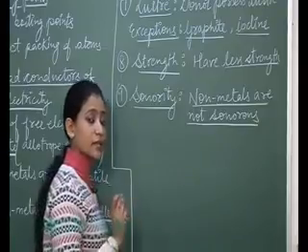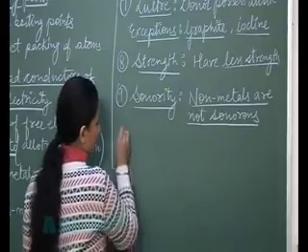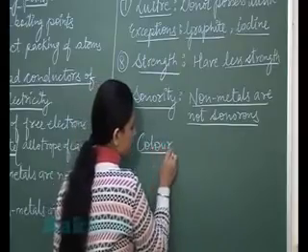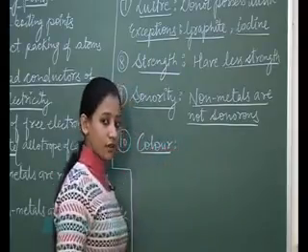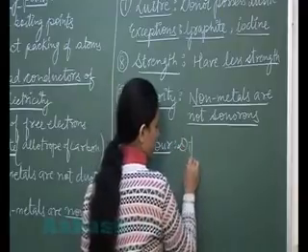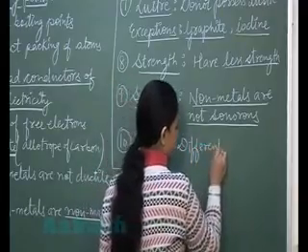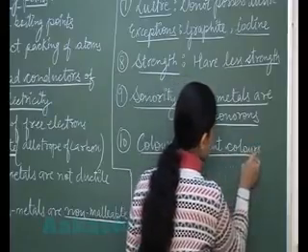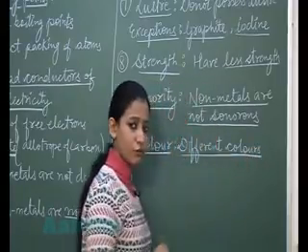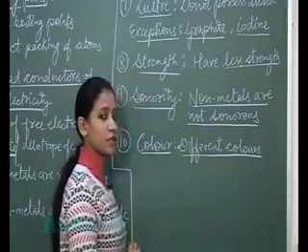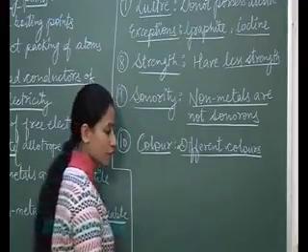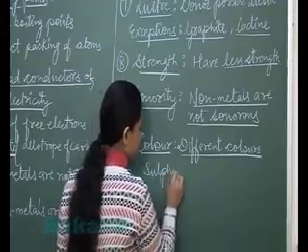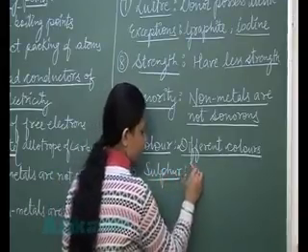Next physical property is their color. What colors do they possess? Let us know about the color of the non-metals. They are present in different colors. As metals are generally grayish in color, non-metals possess different colors. Let us know the colors of different non-metals. We have sulfur. The color of sulfur is yellow.